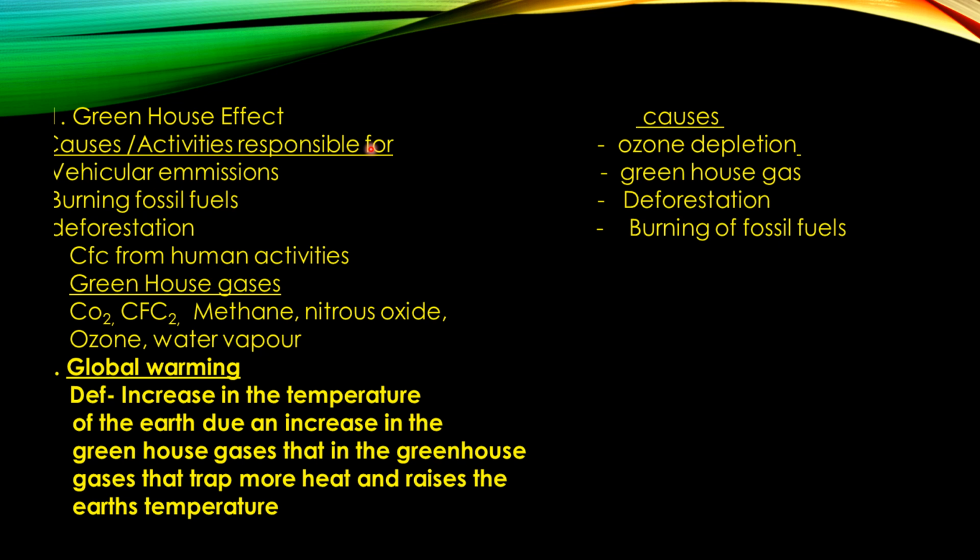As a result of these activities, more heat is trapped in the atmosphere, which makes the earth warmer and raises its temperature, which is known as global warming. This is another concept. Let's first know what is global warming. It is defined as the increase in the temperature of the earth due to an increase in the greenhouse gases in the atmosphere.